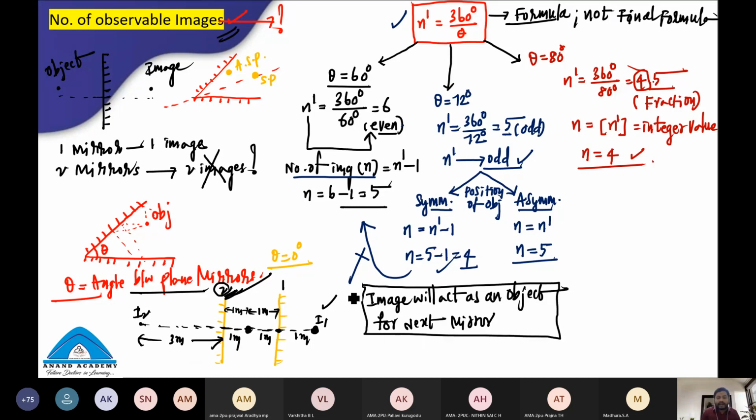If you go to the barber shop, on your front side there is a mirror, and on your back side there is also a mirror.